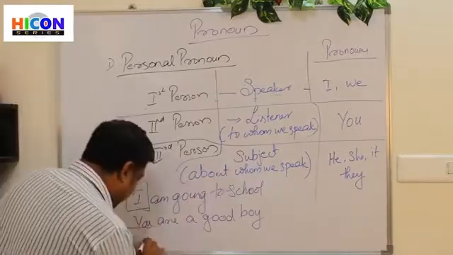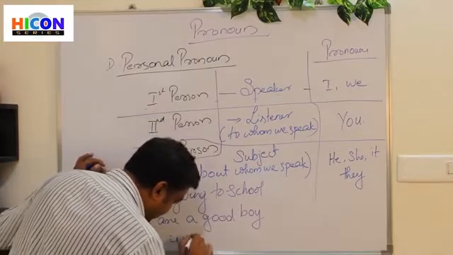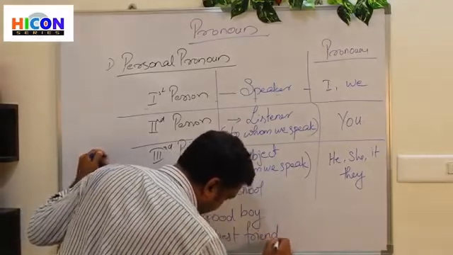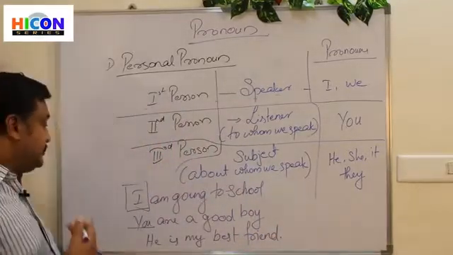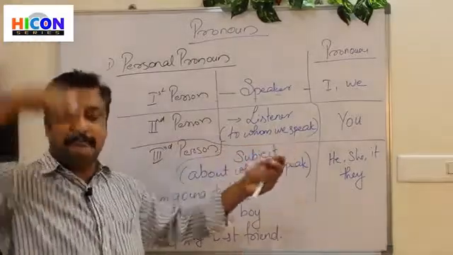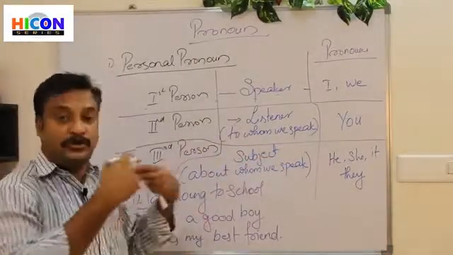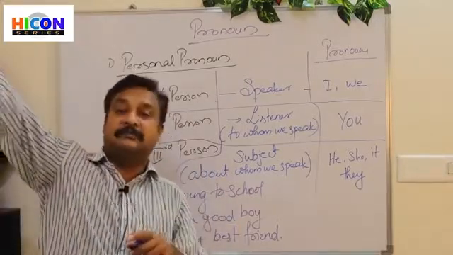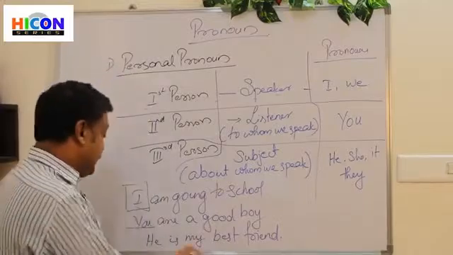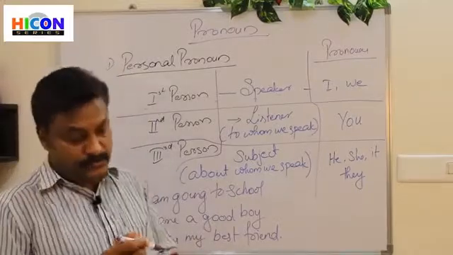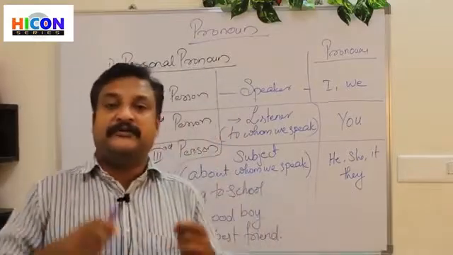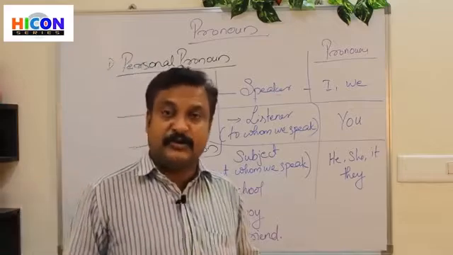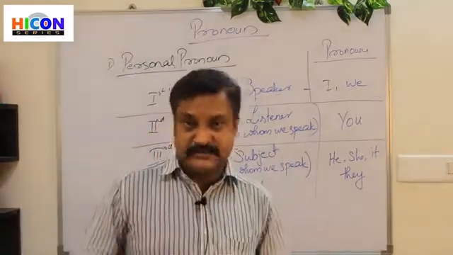Or we can say he is my best friend. So I am telling you that he is my best friend. I am talking not about me, I am talking not about you, I am talking about somebody else. So that is a third personal pronoun. A personal pronoun is a pronoun that we use instead of a person.